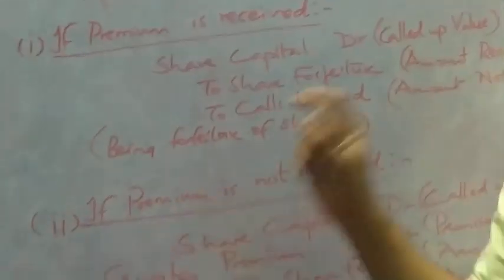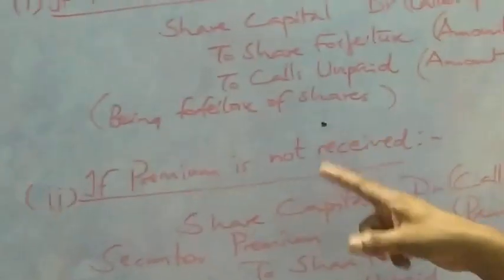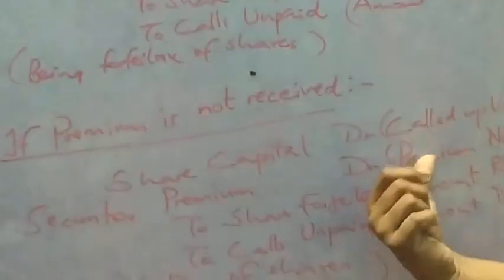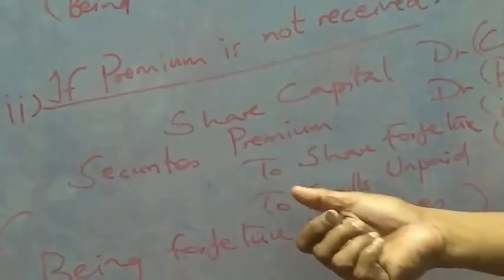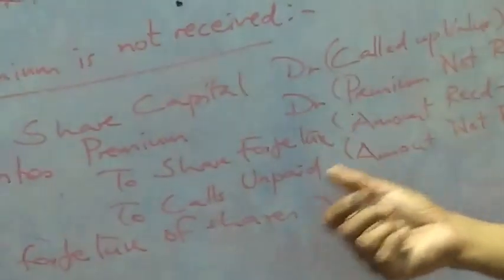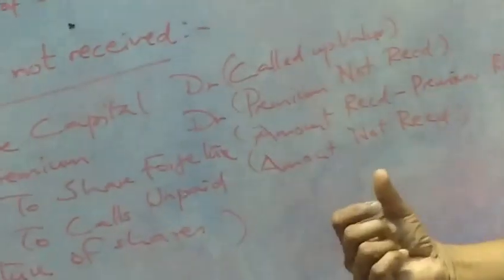Then the second situation where the defaulter is not paying the premium. Their entry will be share capital account debit, securities premium account debit, to share forfeiture account, to calls unpaid account.